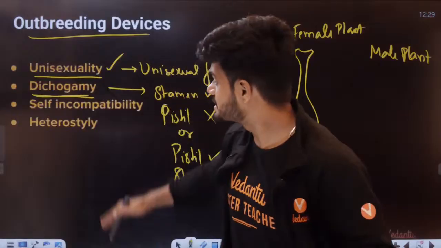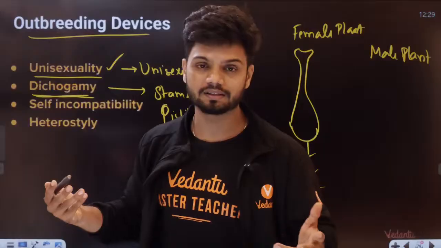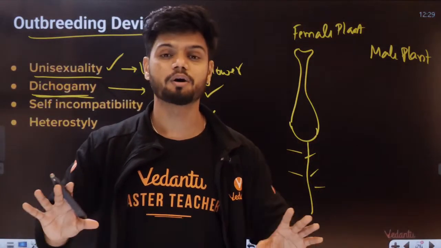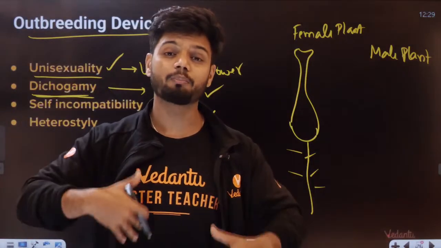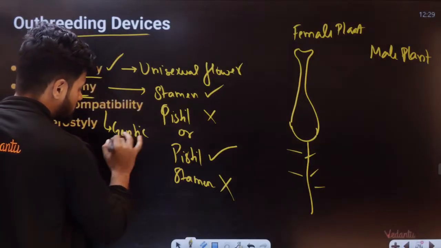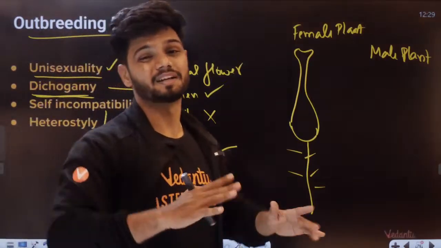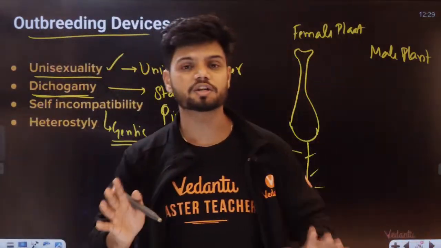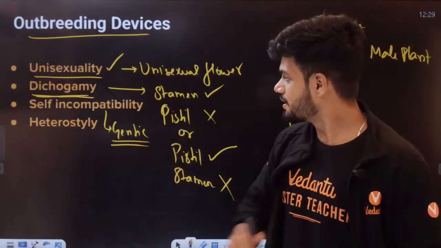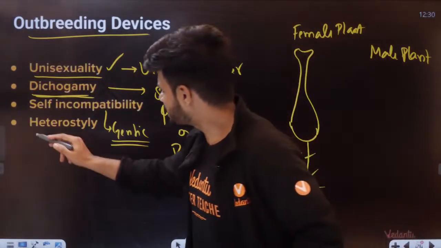Now what is self-incompatibility? Self-incompatibility is the condition where the plant is like, I am done with life, I do not want self-pollination. It will change its genetic composition; the entire genetic makeup is changed. It is a genetic condition where the plant becomes self-incompatible. It will change the genome itself. That is self-incompatibility. What is heterostyly?